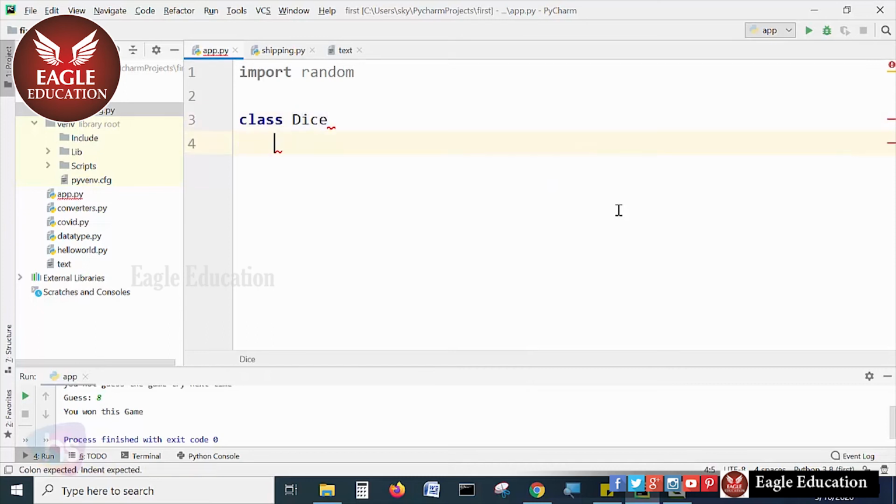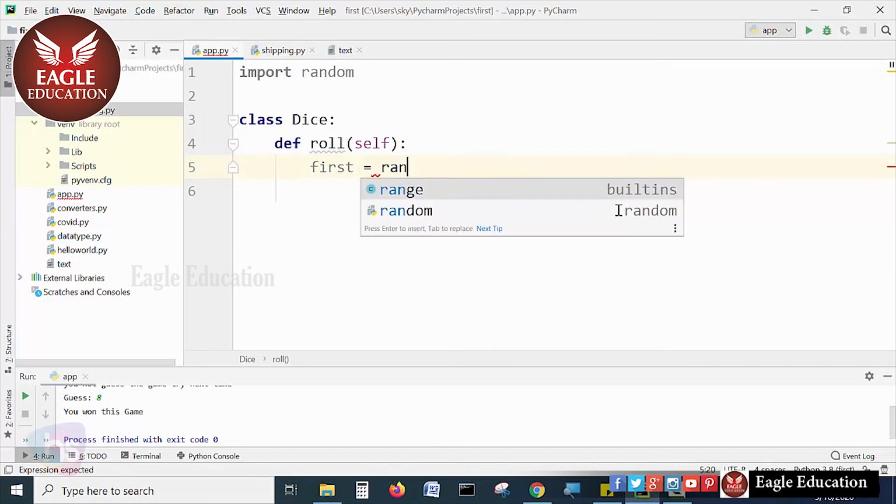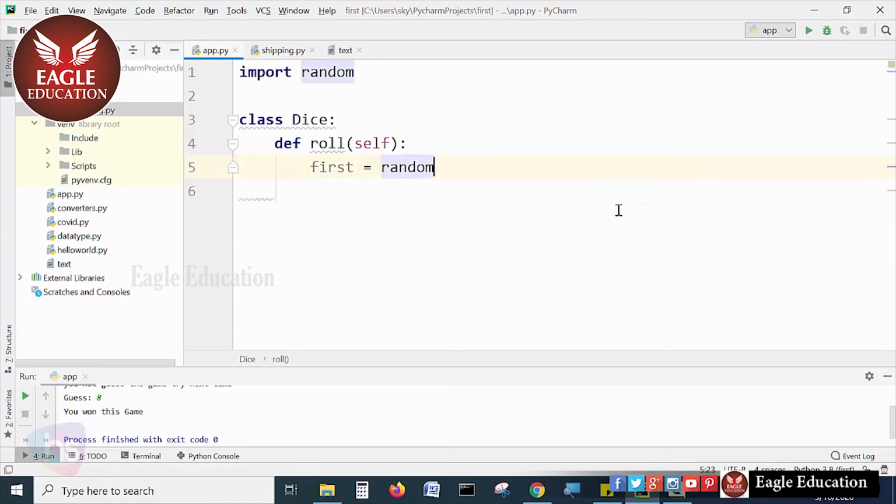The name of the class is Dice, and the function I'm defining is for rolling the dice. First I'm declaring the first dice, and randomizing that number.